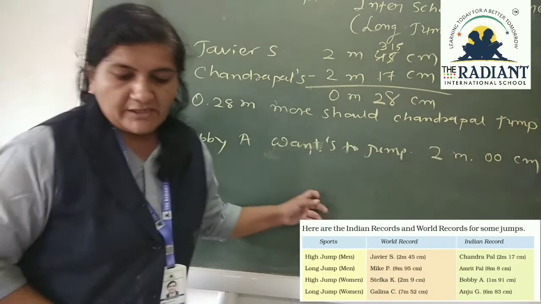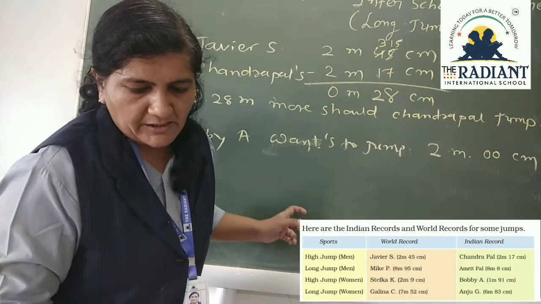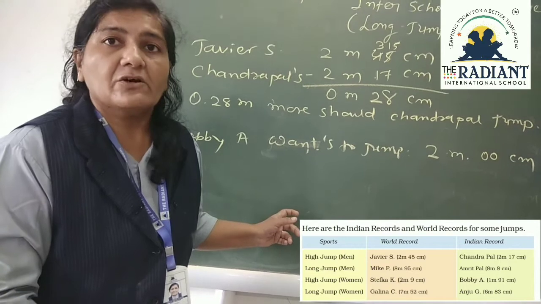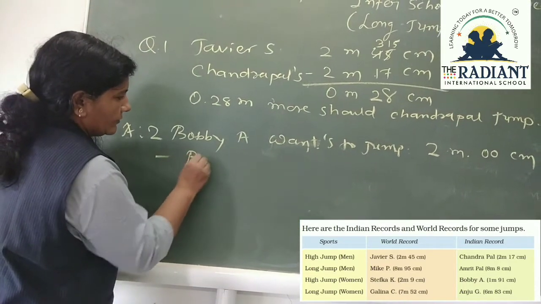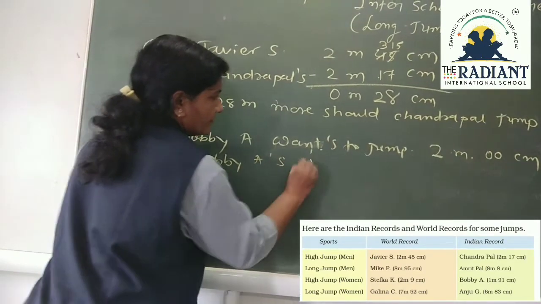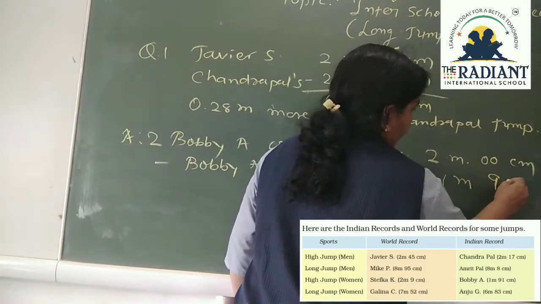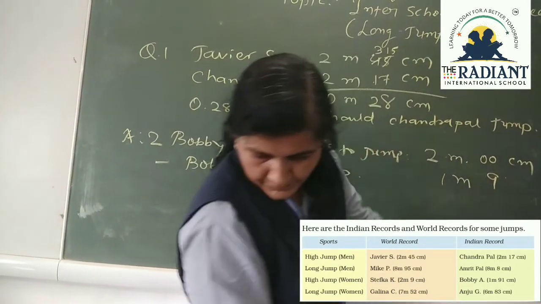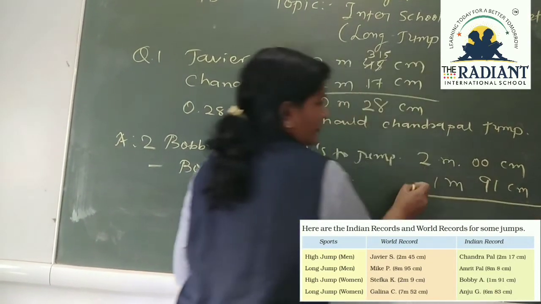And what is the actual jump of Bobby A? You can see in your table, 1 meter 91 centimeter.